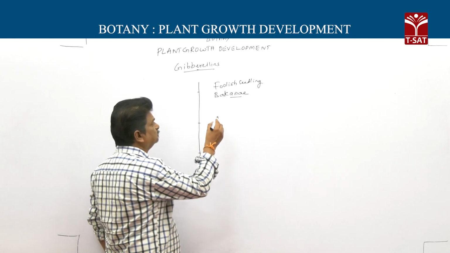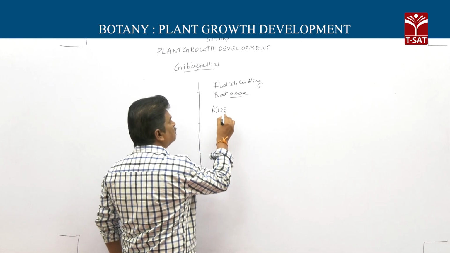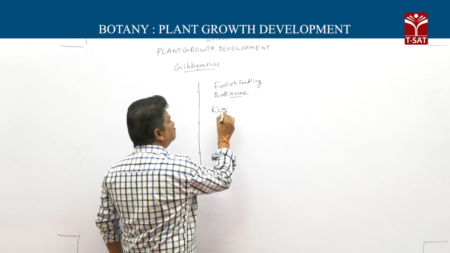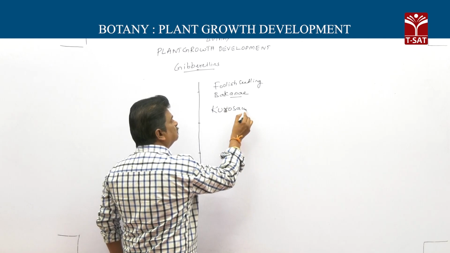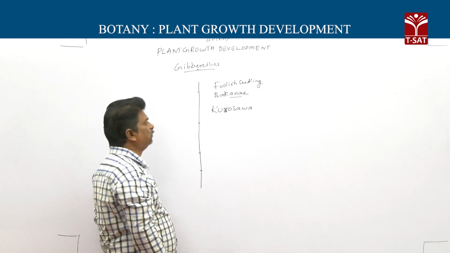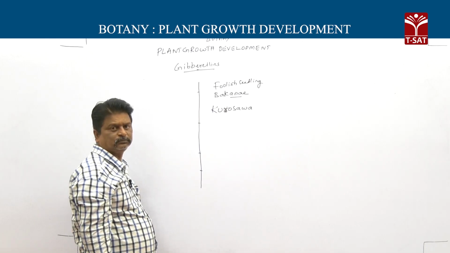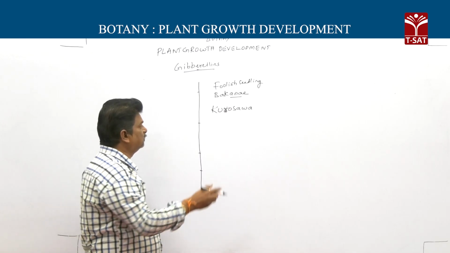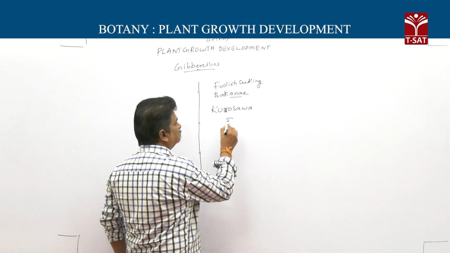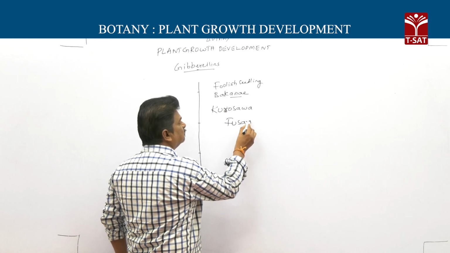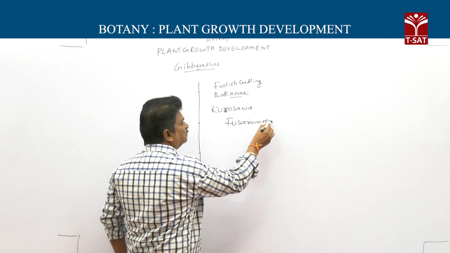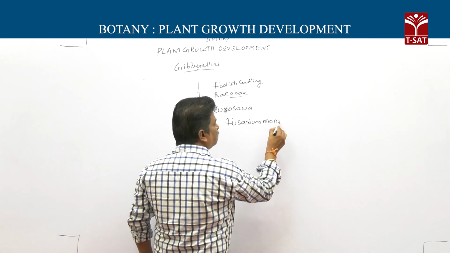Then it was reported that this disease is due to something secreted by a fungus. That fungus is Fusarium moniliforme.